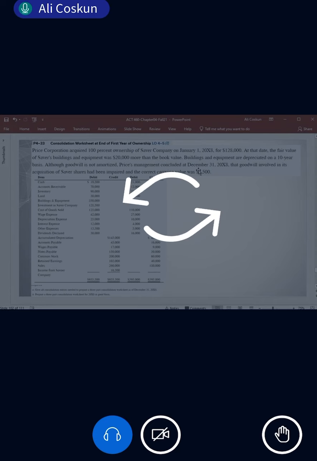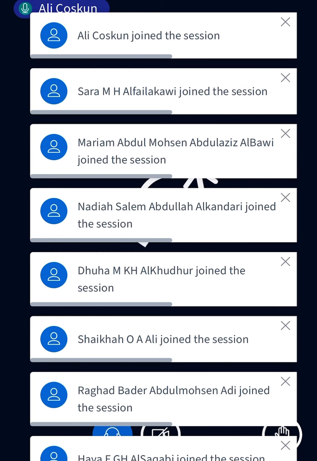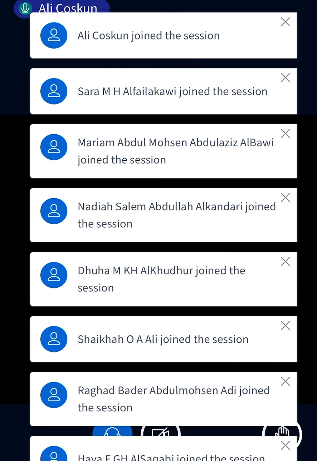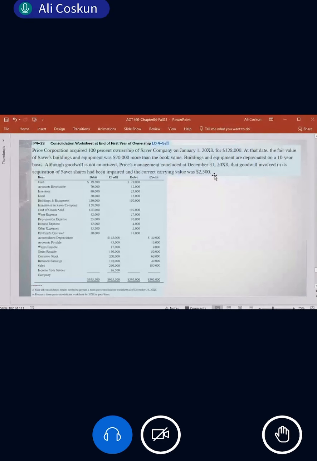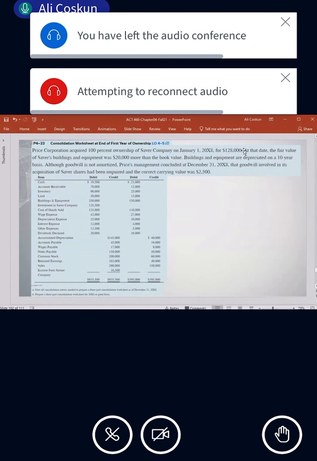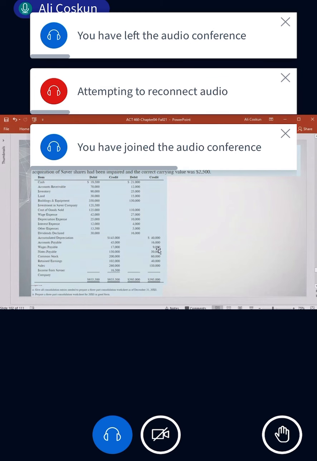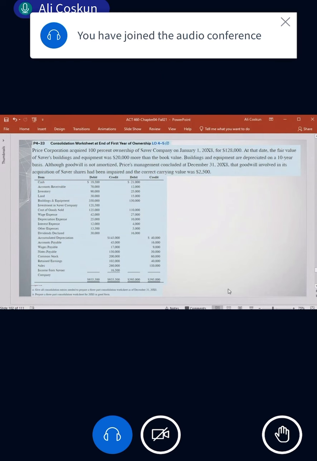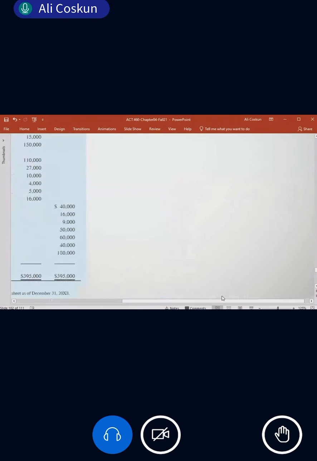Building and equipment are depreciated on a 10-year basis, okay? Although goodwill is not amortized, Price's management concluded that goodwill was impaired, and the correct value now is 2,500. So what about the book value?